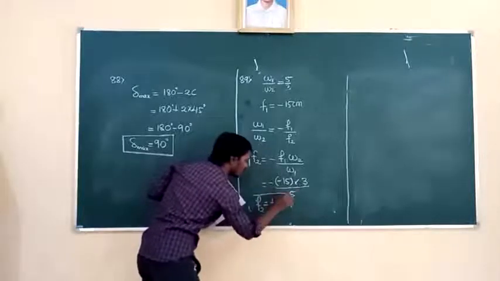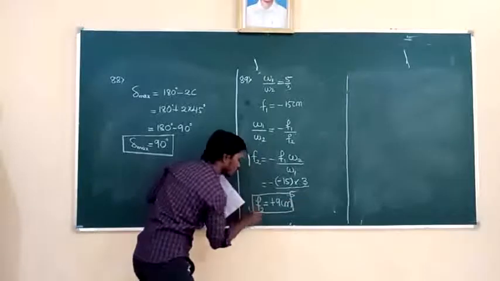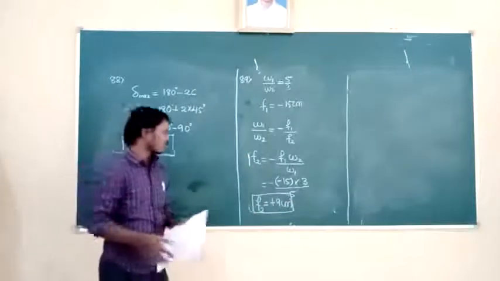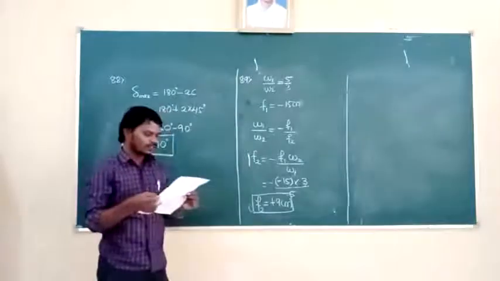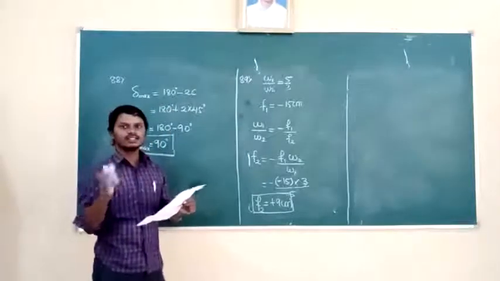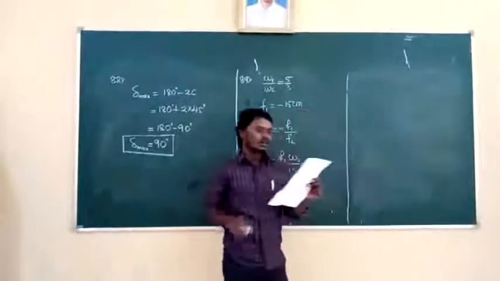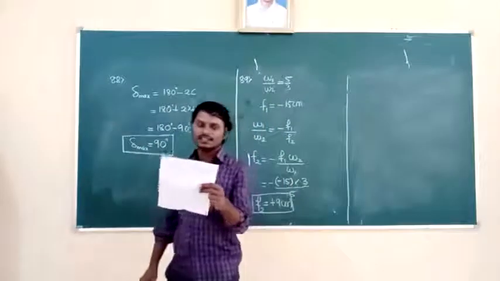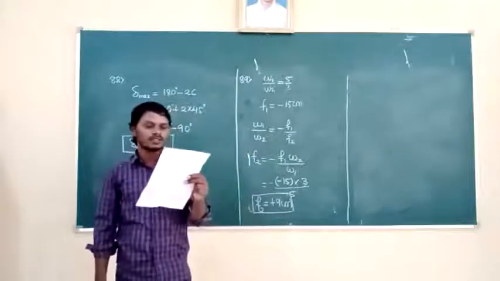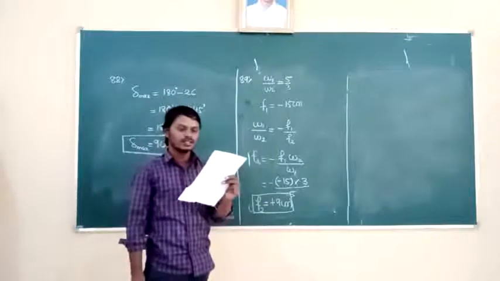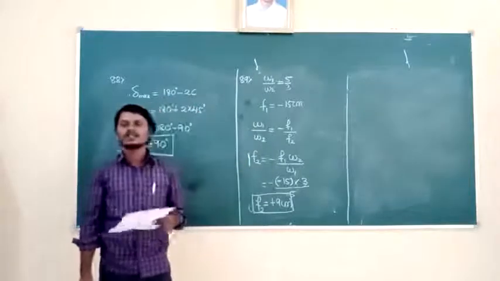Plus stands for which lens? Convex lens. Positive sign stands for which lens here? Convex lens. Means what is the nature of the lens here? The nature of the lens is convex and its focal length is 9 cm. So here some options are given. Option A, convex and 9 centimeter. Option B, concave and 9 centimeter. Option C, convex and 25 centimeter. Option D, concave and 25 centimeter.